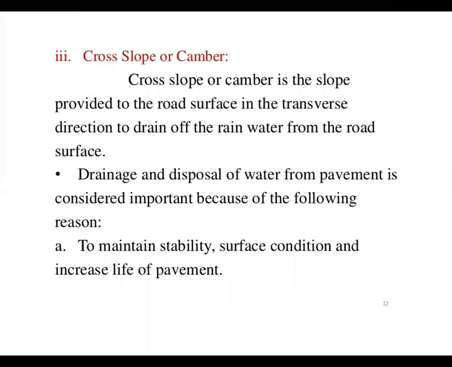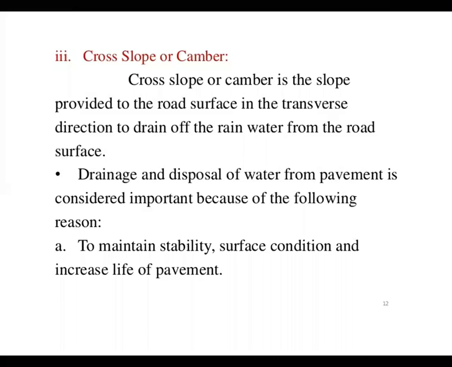The cross slope or camber is the lateral slope provided to the road surface. Whatever slope comes in the width direction is the lateral slope, known as a cross slope or camber.